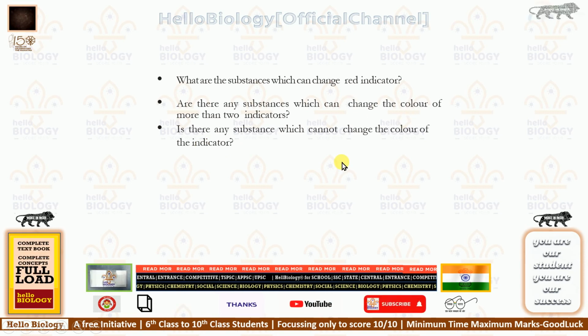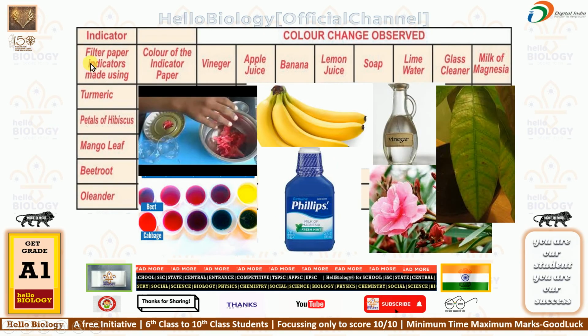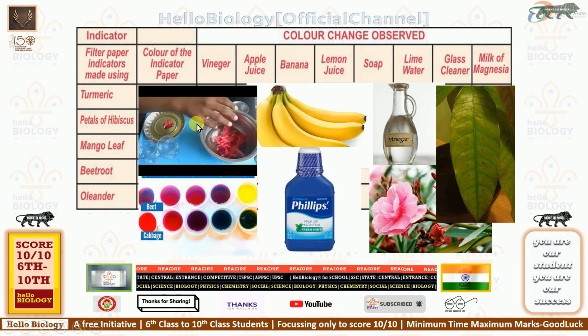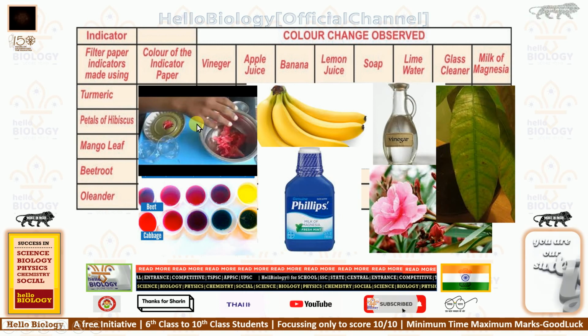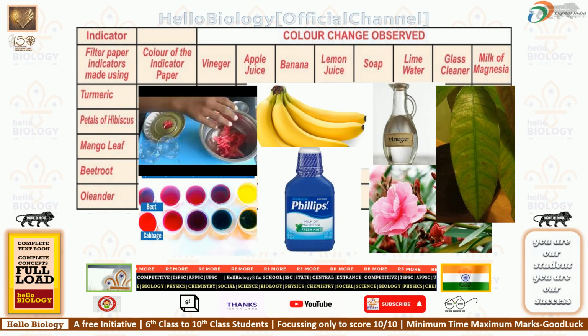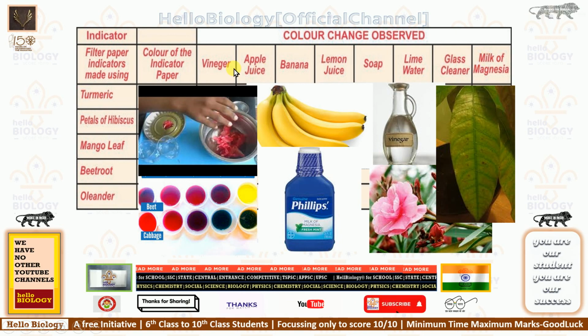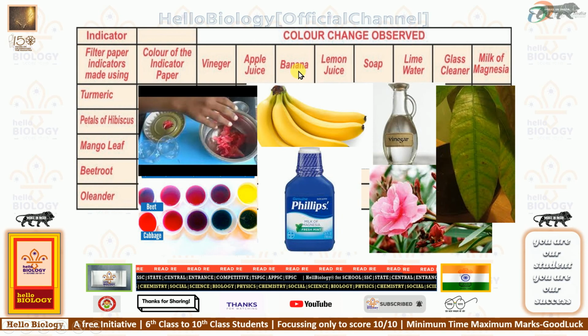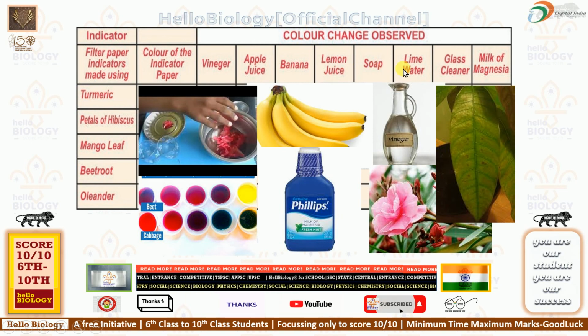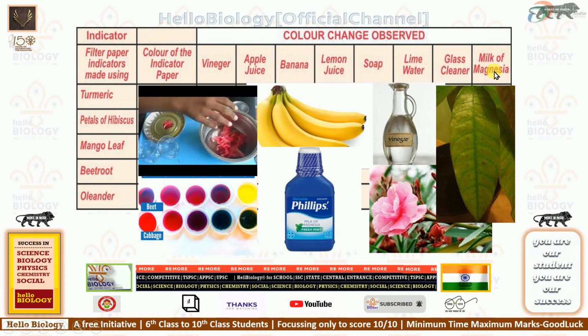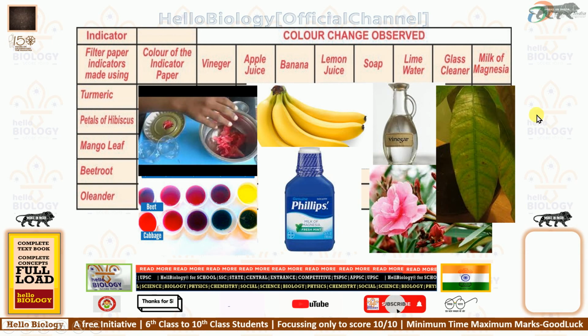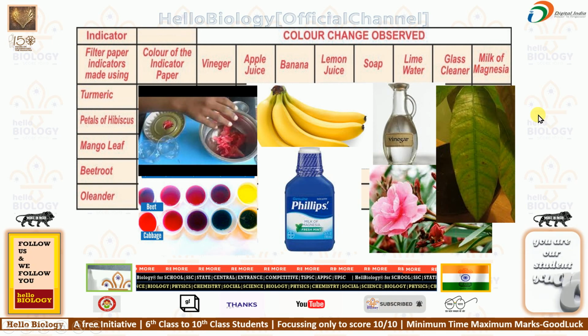So this table is for knowledge purposes only, completely knowledge. Understood? So you will be having differences. Here you might have understood what the acids and bases are. The first four are acids, the next four are bases. You need to remember vinegar, apple juice, banana, lemon juice are acids. Soap, lime water, glass cleaner, milk of magnesia are the bases. You need to remember that.